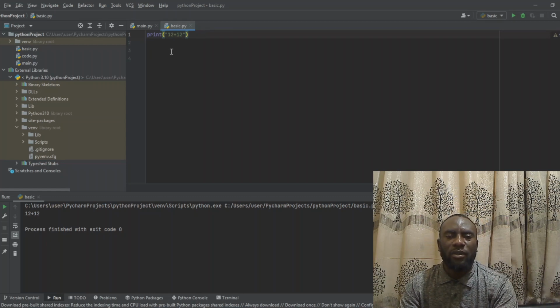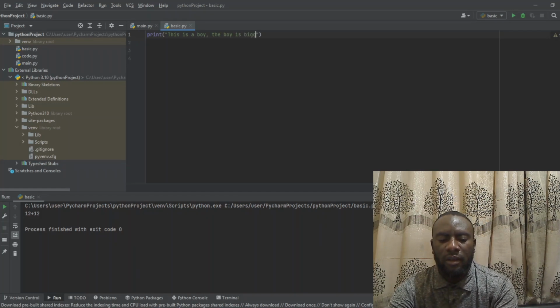So this is how Python treats numbers. No matter how long the statement is, you have to wrap it inside the double quotes. Maybe I can say this is a boy, you understand? Or you can say the boy is bigger than the girl.